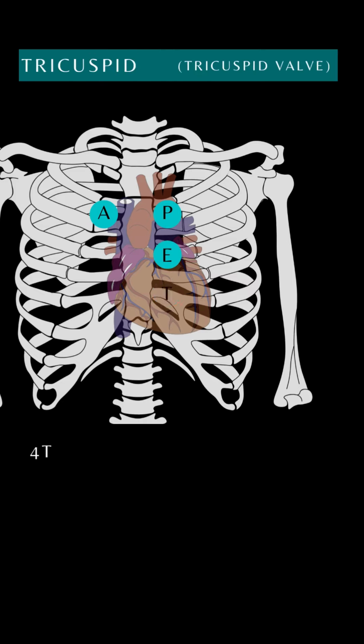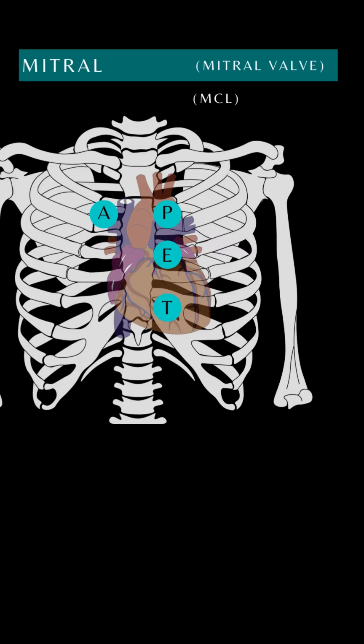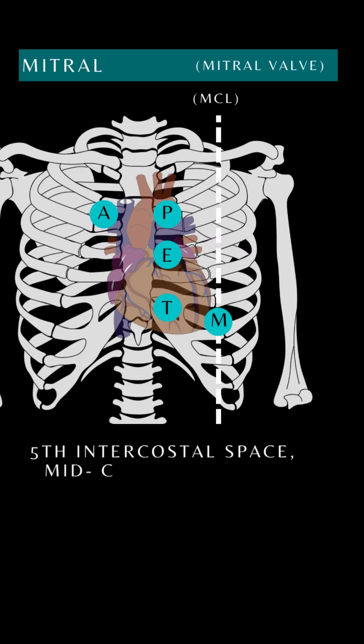The tricuspid valve can be heard at the fourth intercostal space at the left sternal border. And the mitral valve is clearly heard at the fifth intercostal space at the mid-clavicular line.